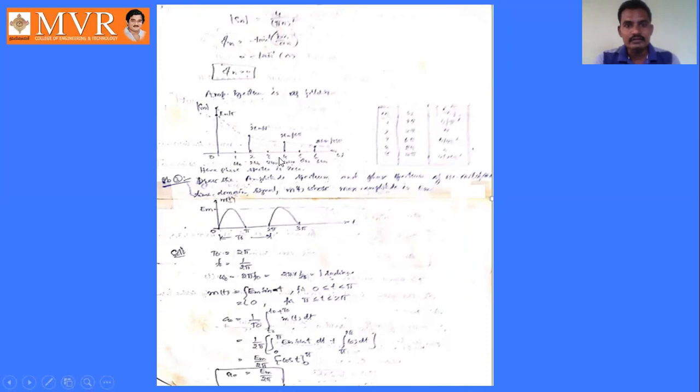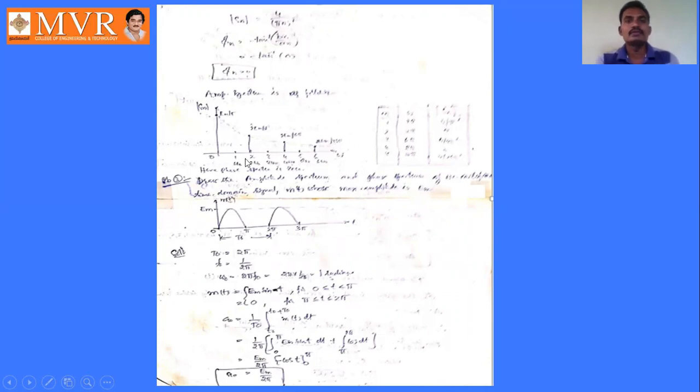Omega naught, 2 omega naught, 3 omega naught, 4 omega naught, like this. We have to find the omega naught values and the Sn value. Sn is 4 by pi n square. Suppose we take the n value as 0, we will get the maximum value here. Sn at n equal to 0 is 4 by 0, that is infinity. So at 0 we get infinity, and at 1, 4 by pi square. At 2, like this, we will get the plot like this.